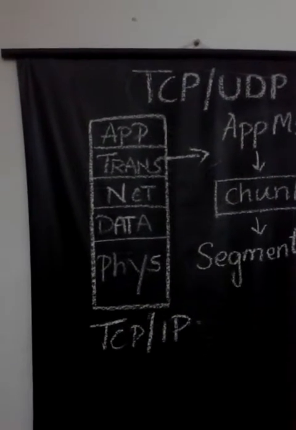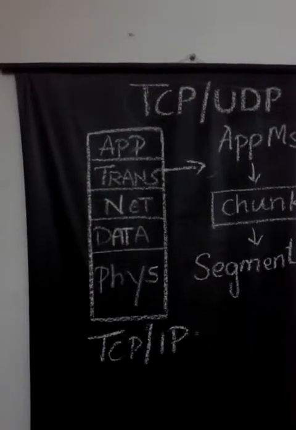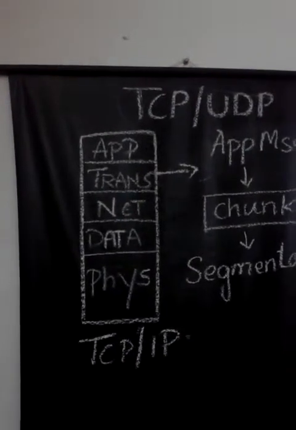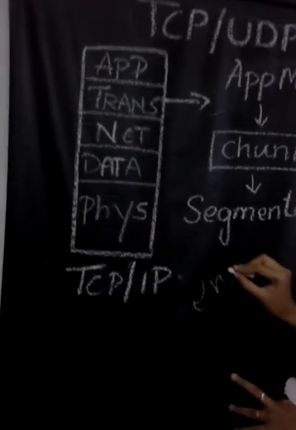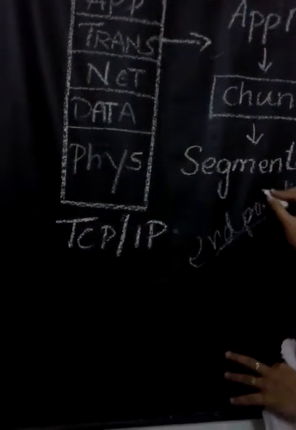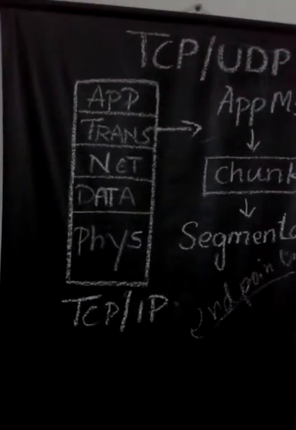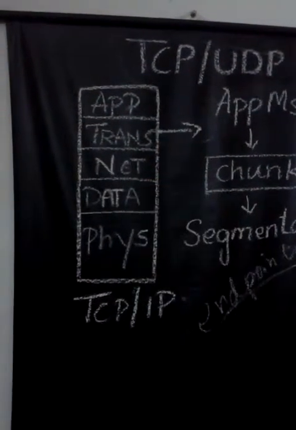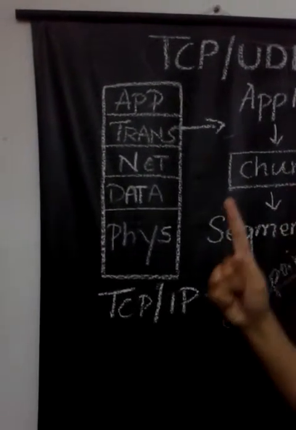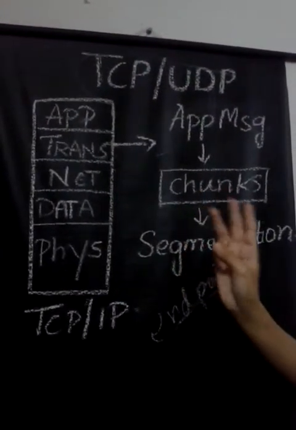The main functionality of the transport layer is to transfer data, and the transmission of data takes place among the endpoints. The transport layer has 3 important functionalities: one is packet segmentation, second is packet reassembly, third is error checking.